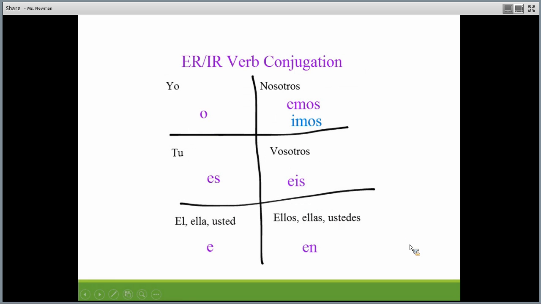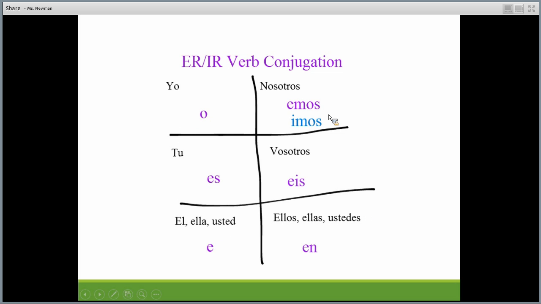Okay, as promised, we are talking about ER, IR verb conjugation. Very similar to AR verb conjugation. So this is the pattern for all regular ER or IR verbs. Remember, the verb ends in ER or IR. Notice how they actually share pretty much all the same endings.